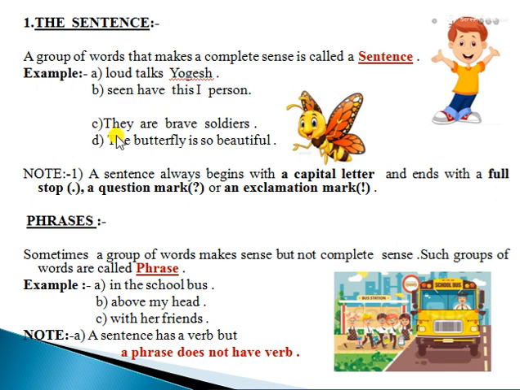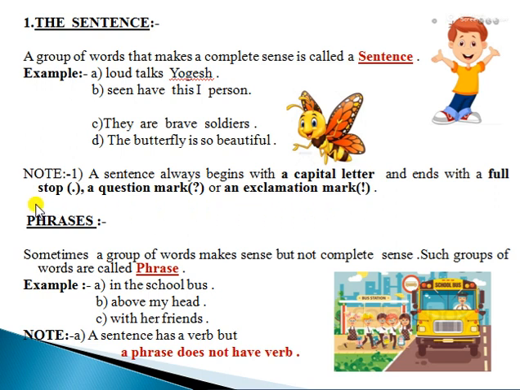Example C, they are brave soldiers. Number D, the butterfly is so beautiful. In these two examples, we see the group of words, and they are arranged properly and they give some sense. So they are known as sentence. Keynote: a sentence always begins with a capital letter and ends with a full stop, question mark or an exclamation mark.